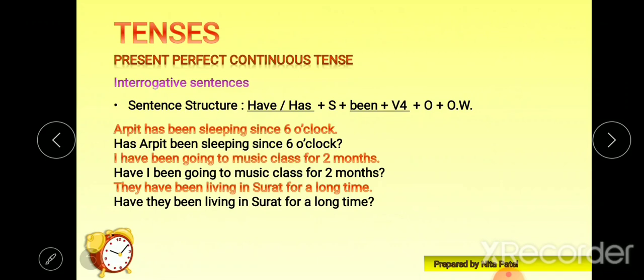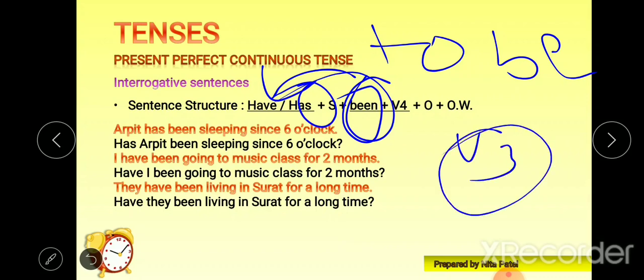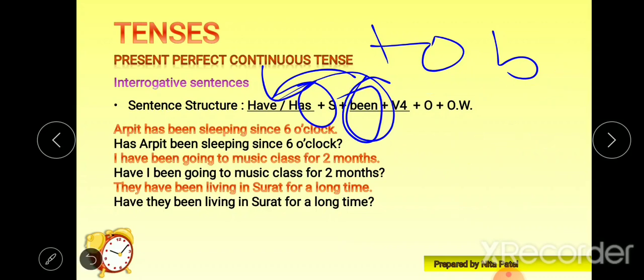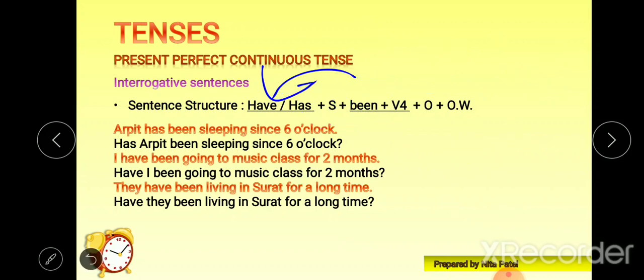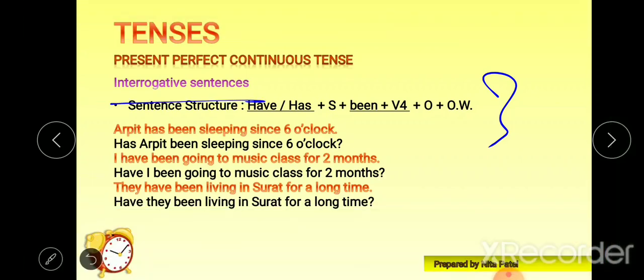Interrogative sentences will do the same thing. We will put have or has at the beginning, then we will put the subject, and after the subject whichever verb or any kind of to be form or supporting verb is remaining, we will put here. Been is there. Been is the V3 form of the to be. Then we will put our V4, that is the ing form, our object and other words, and we'll also put the question mark because we are talking about interrogative sentences.